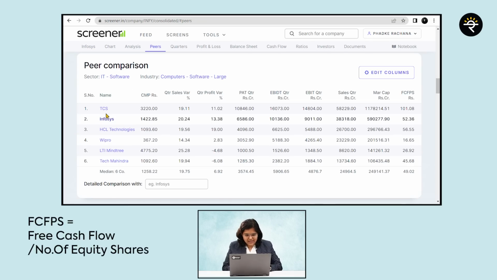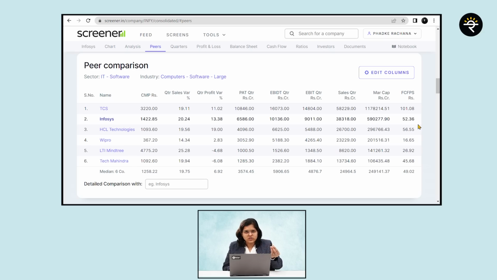Once I've done that, you will see that TCS has a free cash flow per share of 101.08, whereas Infosys has a free cash flow per share of 52.36. This clearly tells us that available cash, available for what? Could it be available for dividend payout as well? Why not? Could it be available for a buyback at a higher price? Why not? So whenever you want to get benefit of corporate actions, ideally, other than your reserves, your free cash flow also has to be strong enough. So you can clearly see that based on this, TCS has way higher FCF per share as compared to its peers.